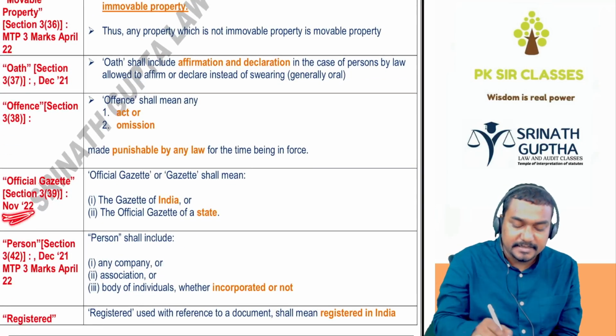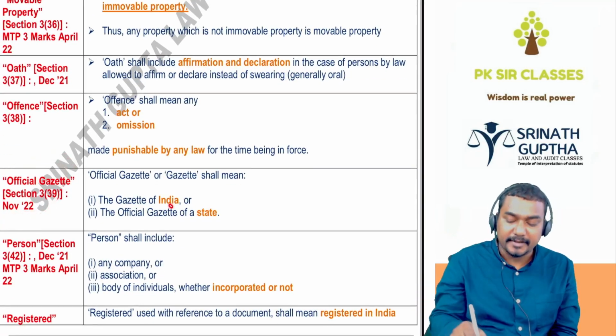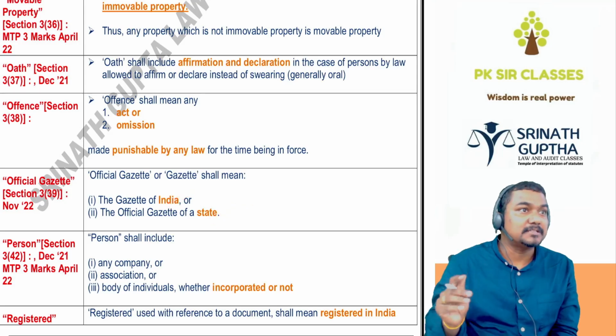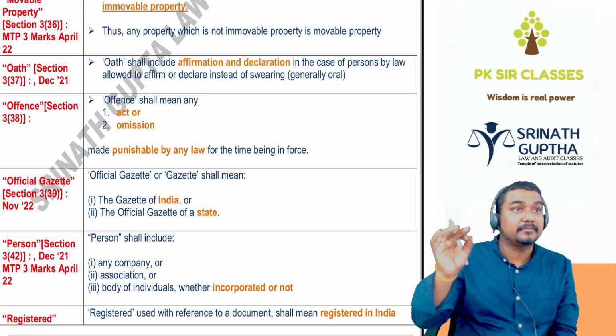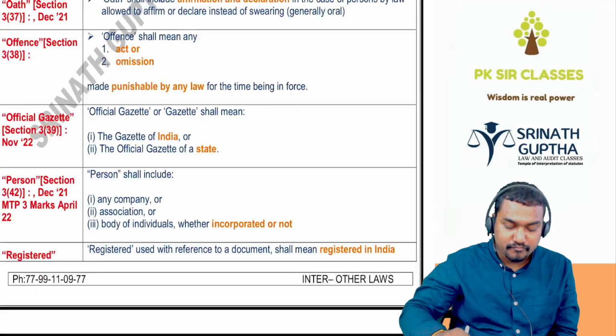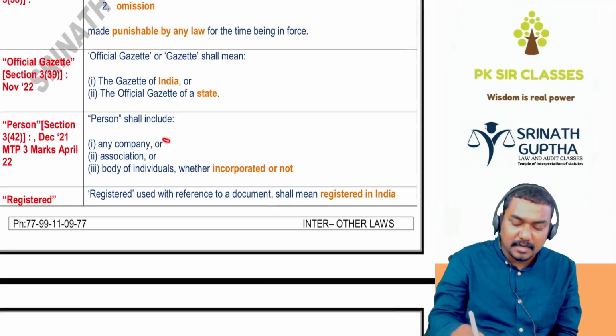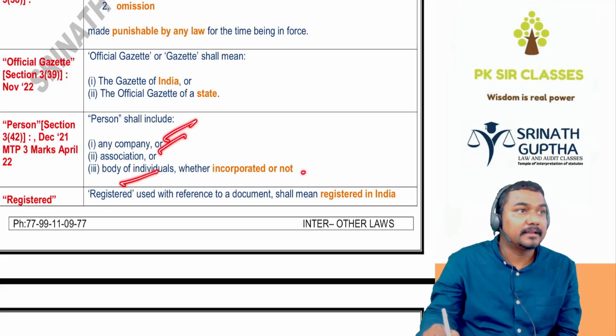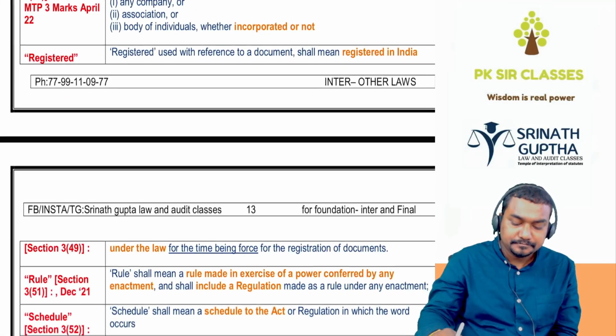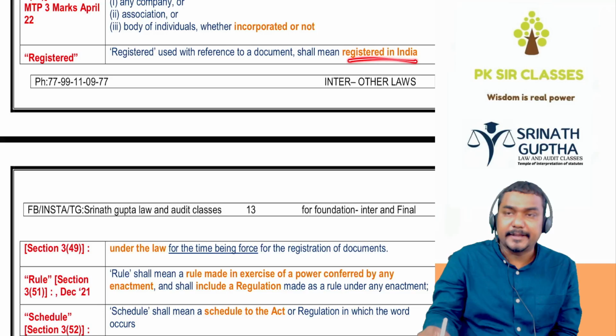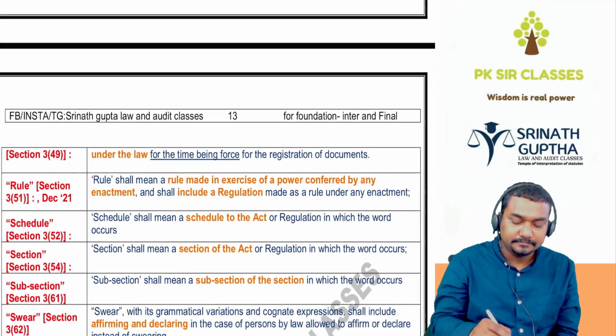Official gazette was asked once in the exam. Official gazette means Gazette of India or Gazette of the state. Gazette means official newspaper of the Parliament, official newspaper of the Assembly. इसको बोलते हैं gazette. Person was asked in the exam twice. Person includes a company, association, BOI, registered or not. Registered means registered in India. Definition of the registration: registered means registered in India.